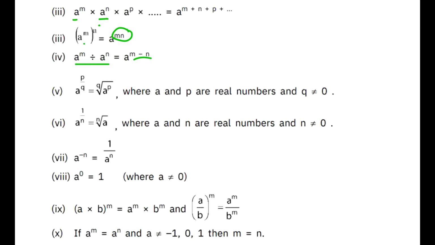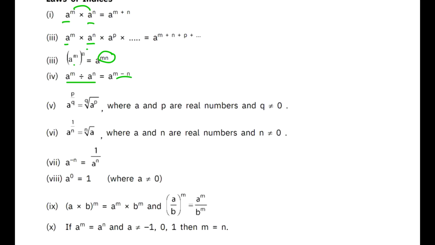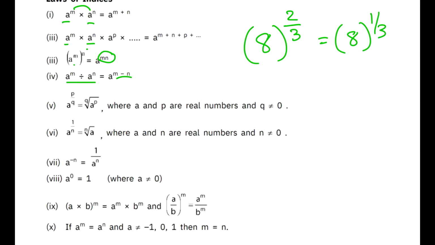One thing is additional from my side, which you should note down, so please make a note of it. You won't find this in the data. You take a number, let's say I take 8 and raise it to the power 2 by 3. Now how to solve 8 raised to the power 2 by 3? First, solve it using the denominator. If I say 8 raised to the power 1 by 3, I actually want you to find the cube root of 8. That means which number multiplied by itself 3 times gives you 8, and the answer is 2. So this value comes out to be 2.